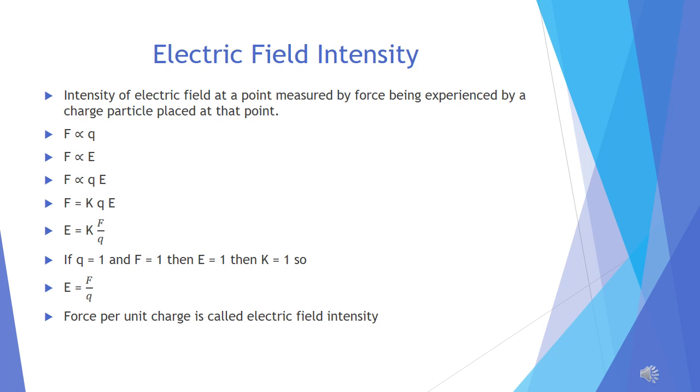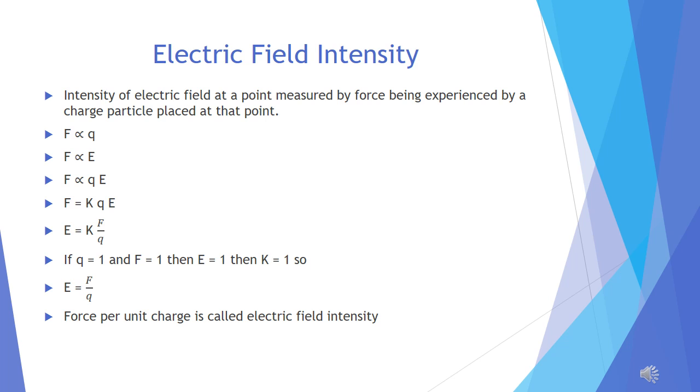The answer is, intensity at one place is less and intensity at the other place is more. Then take the same particle at a third place and the force is 0 here. So we can say there is no electric field, therefore force is 0. So the intensity of the electric field is directly proportional to force. So F is directly proportional to E.